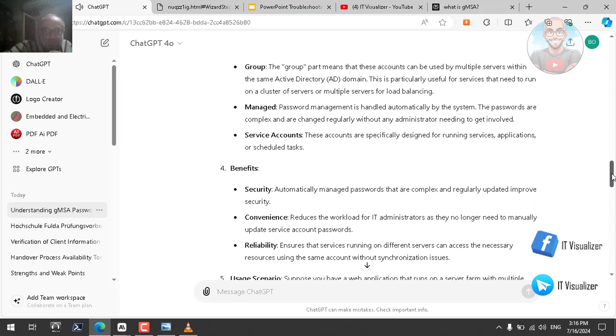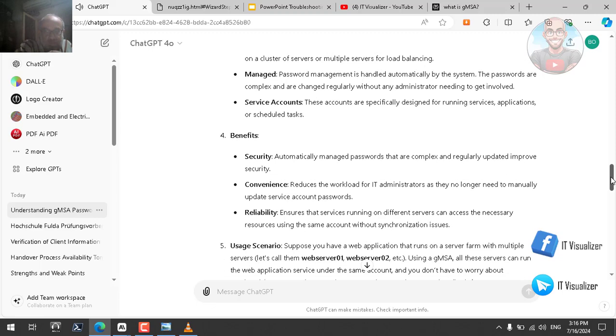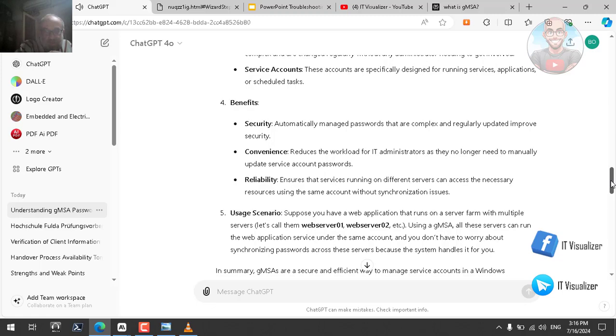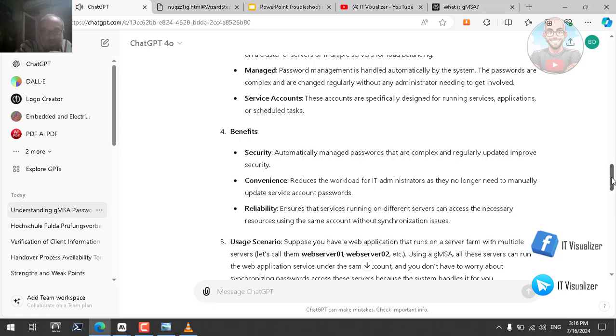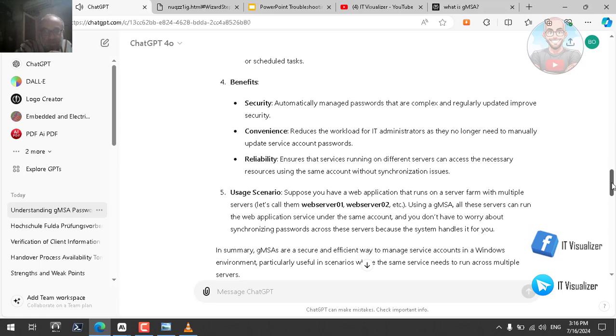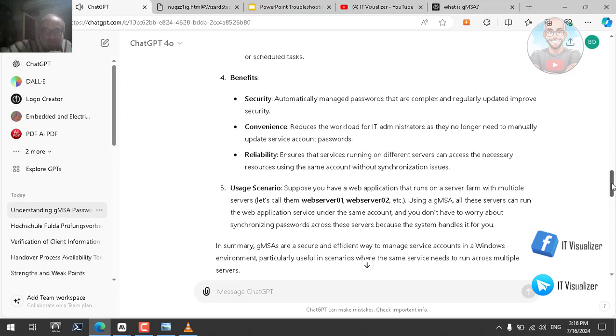These accounts are specifically designed for running services, applications, or scheduled tasks. 4. Benefits. Security: automatically managed passwords that are complex and regularly updated improve security. Convenience: reduces the workload for IT administrators as they no longer need to manually update service account passwords. Reliability: ensures that services running on different servers can access the necessary resources using the same account without synchronization issues.